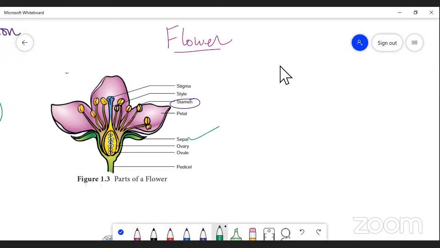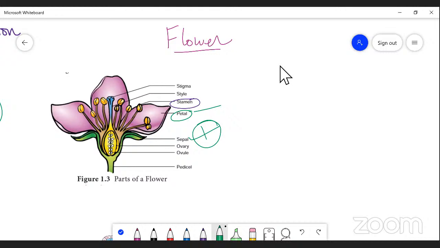A group of sepals is called the calyx. So the calyx is the outermost wall of the flower that covers the corolla. A group of petals is called a corolla. Both the calyx and corolla are protective parts of the male and female reproductive organs, right? So these are the structures of fertilization, right?